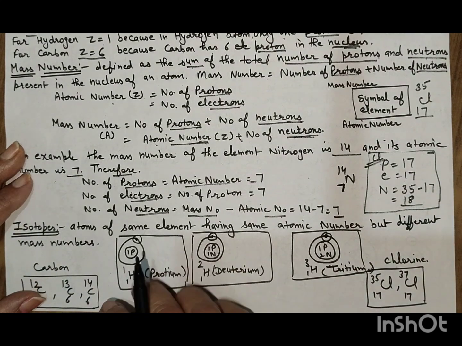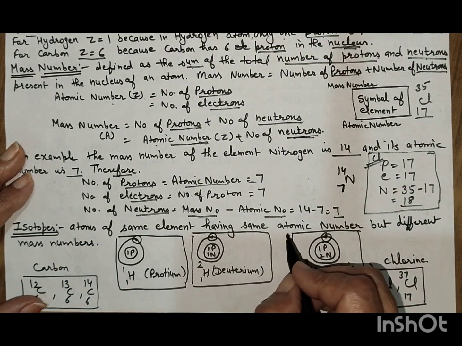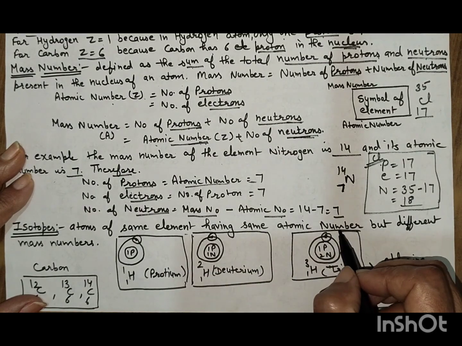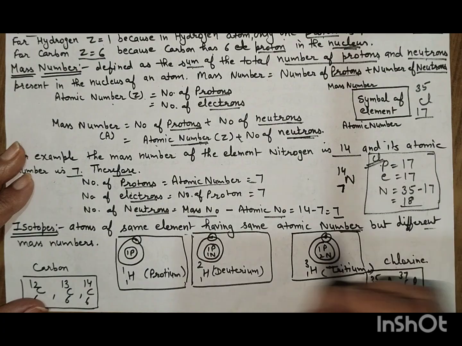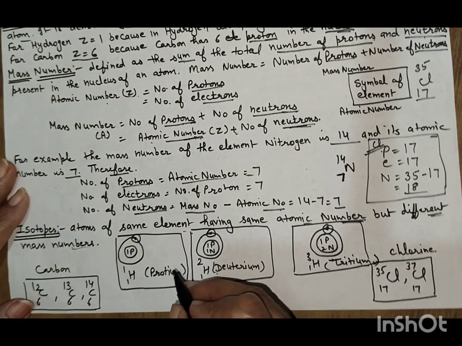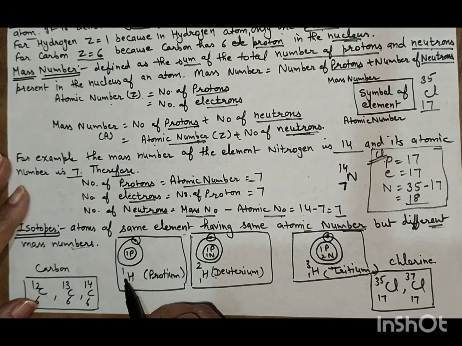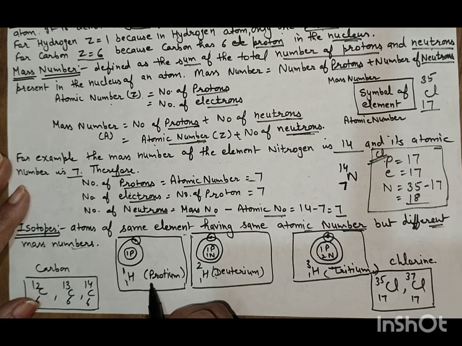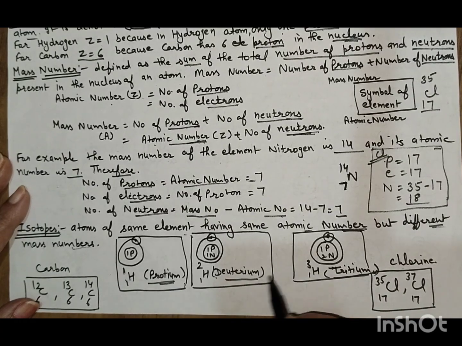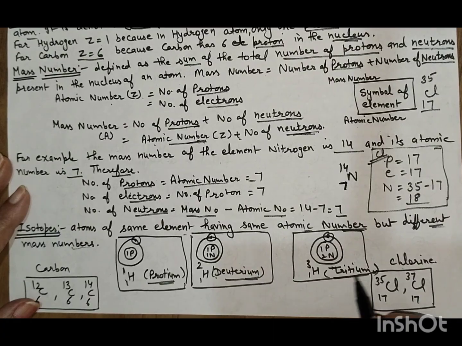Now isotopes. Atoms of the same element having the same atomic number but different mass number. We can take the example of hydrogen. If there is one proton and one electron, then it is called protium. The second isotope is deuterium and the third is tritium.